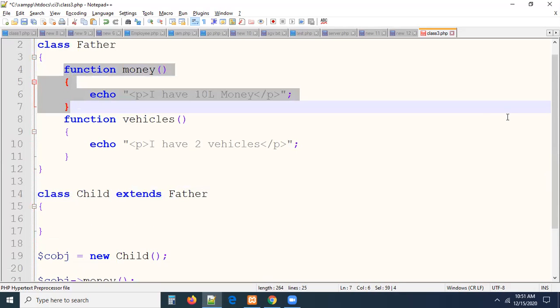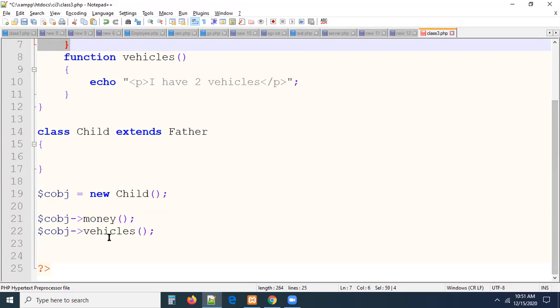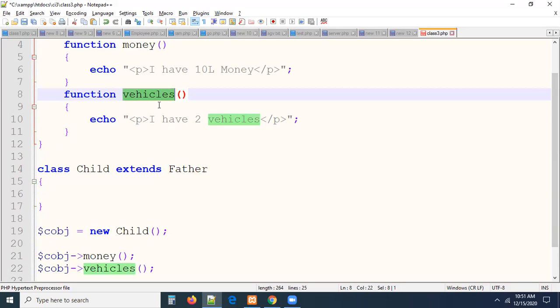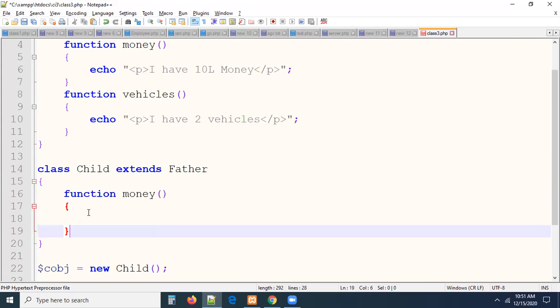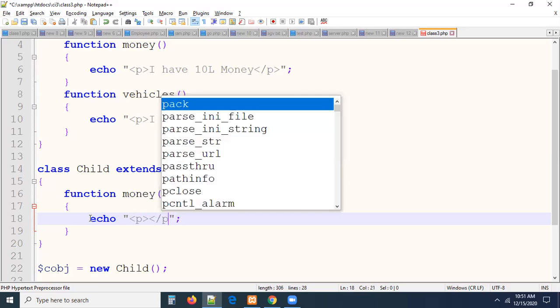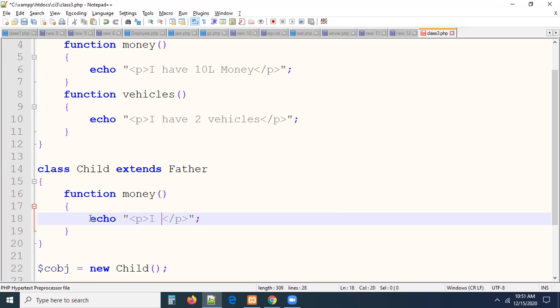Remember, always carefully, this point is very important. When I am calling the vehicles method with a child class object, first it will look for the vehicles method in the child class. Is there any vehicles method in the child class? No. Then it will look into the parent class. What is the parent class? Father. So there is a vehicles method. This method will get called automatically. Now I am going to add the money method, guys. Child is saying that child is also doing a job and he is also having some amount of money. So child is saying that I have 5L of money.